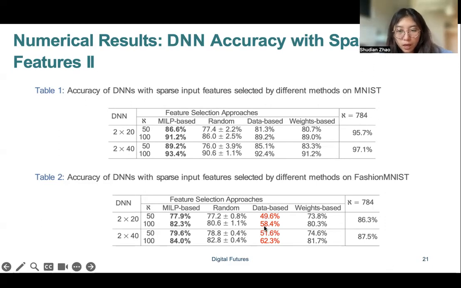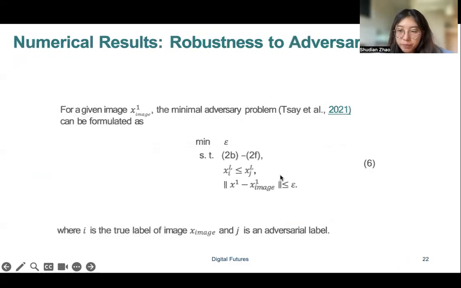Here we colored the results of the data-based method in red in the second table, because even though it works very nicely on the MNIST dataset, with a somewhat more complicated dataset, which is Fashion MNIST, the performance drops very dramatically.